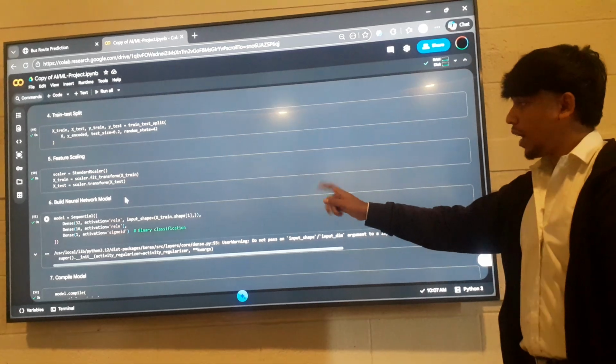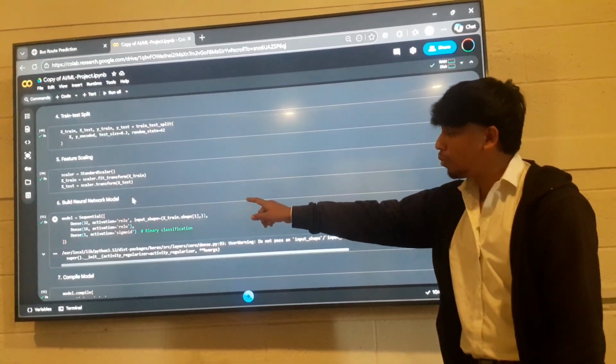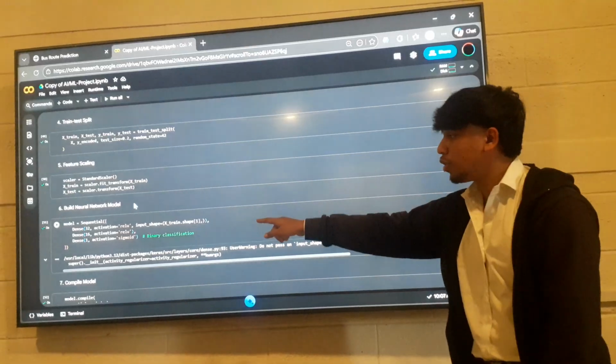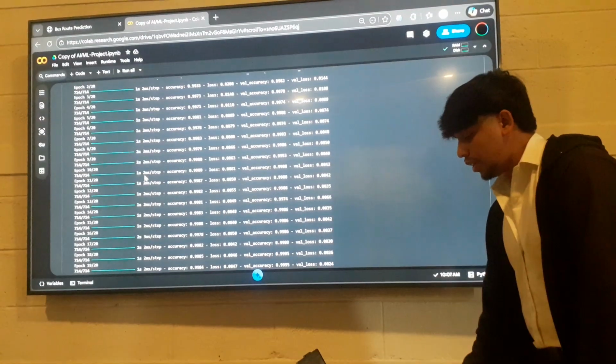I used hidden layers of 32 and 16 units, and sigmoid for binary classification. After that I used the Adam optimizer for optimizing the model. After training, I got an accuracy of 99%.